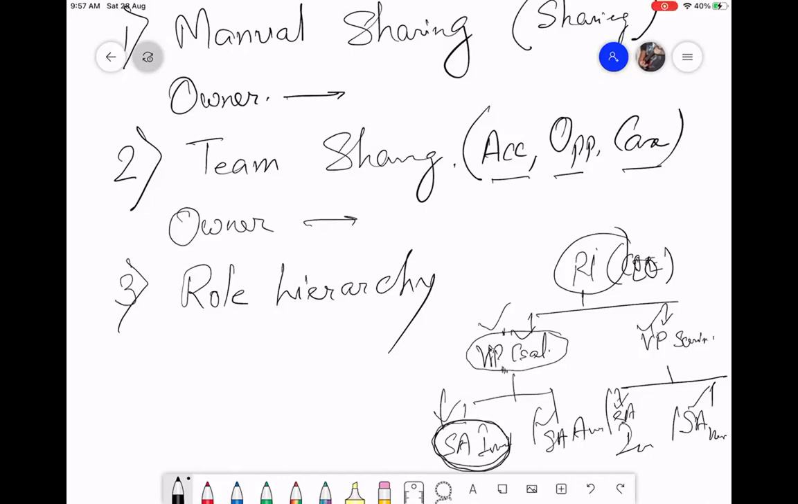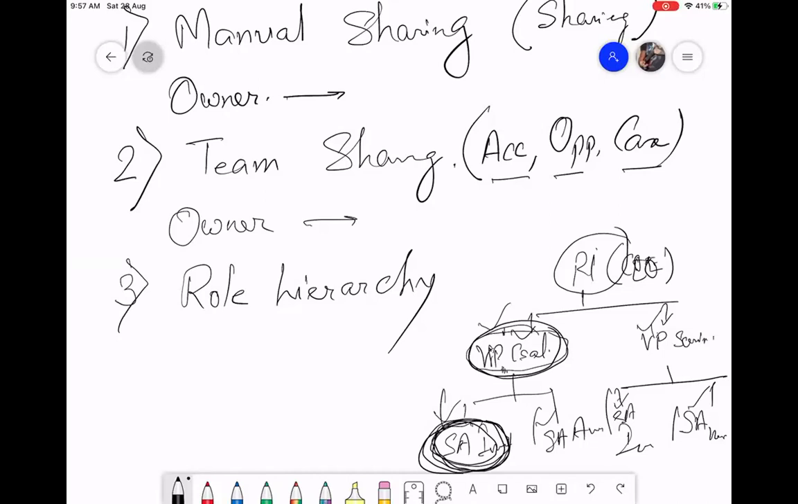Please remember, one role can be assigned to multiple users. One user can only have one role, but multiple users can have the same role. So all the sales agents of India will probably have the same role. And the VP of India will see everybody's record, but they cannot see each other's record. People with the same role cannot see each other's record. People with the higher role can only see the records of people with lower roles.